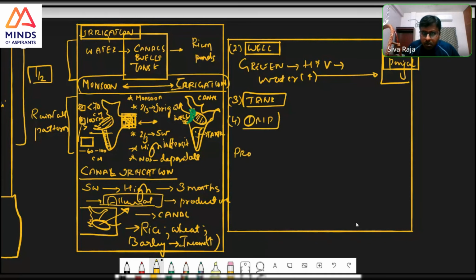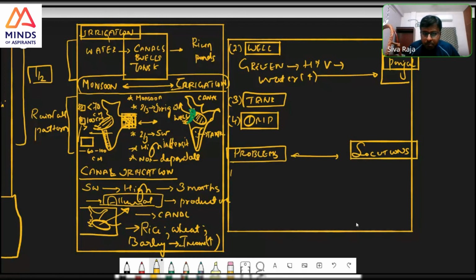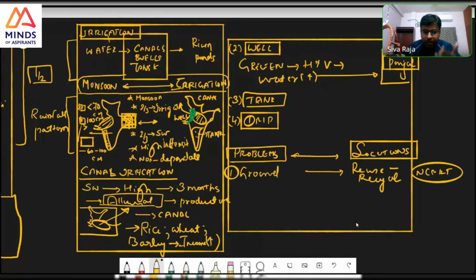So you write the problems and the solutions here. For example, the problem is groundwater depletion. What can be done? Reuse, recycle. Simple, same three words. NCRD. Where did I get this? I will not even quote any scheme and all. NCRD, reuse, recycle. For groundwater depletion, I will do this.